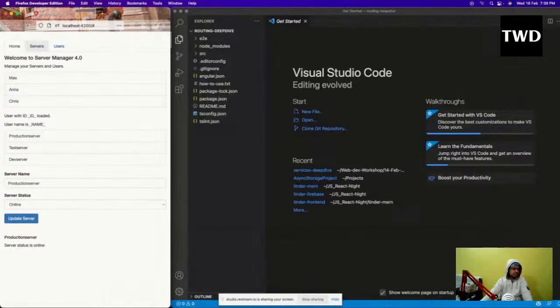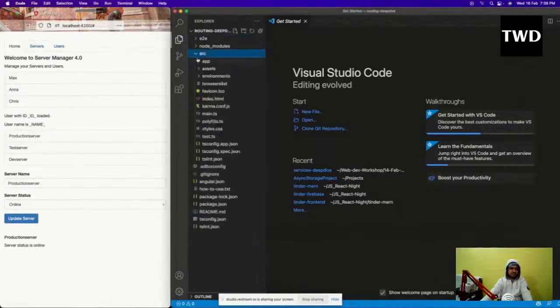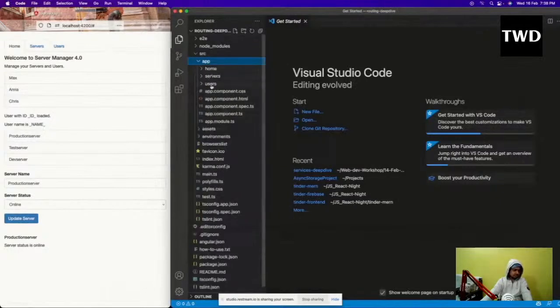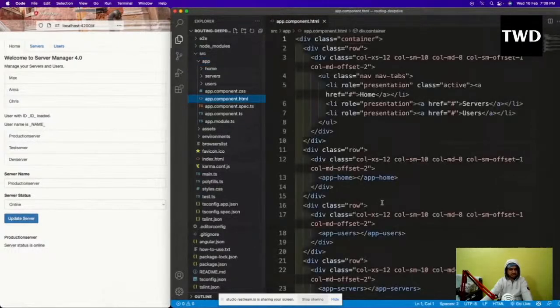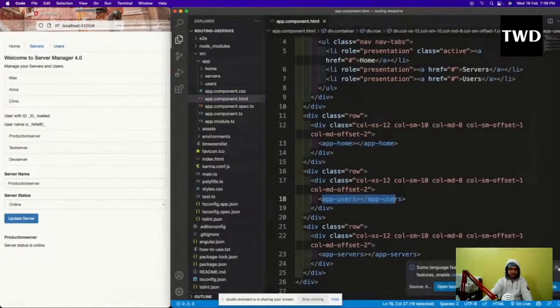Okay. So here in the src, if I go in the app, I have these three components: home, servers, and users, which I'm showing from the app.component.html file. See, app-home I'm showing, app-users I'm showing, and app-servers I'm showing from here. But actually no routing is happening here. See, I'm clicking it, nothing is happening. So routing should happen. Angular is also a single page application, just like React. So how to do this routing?